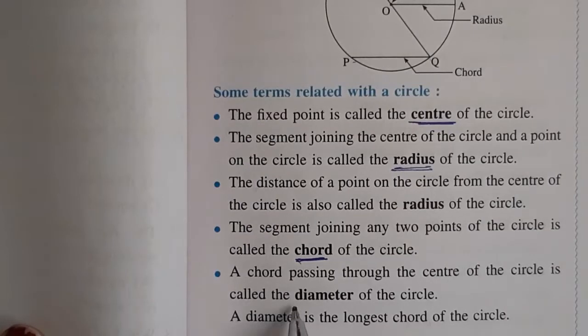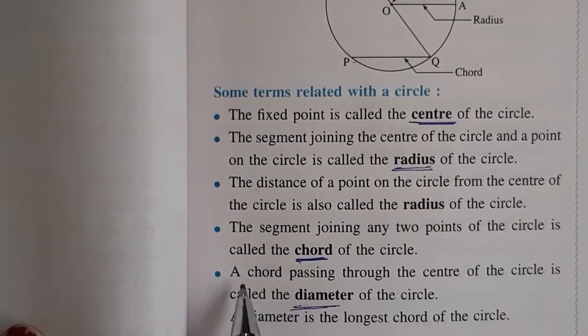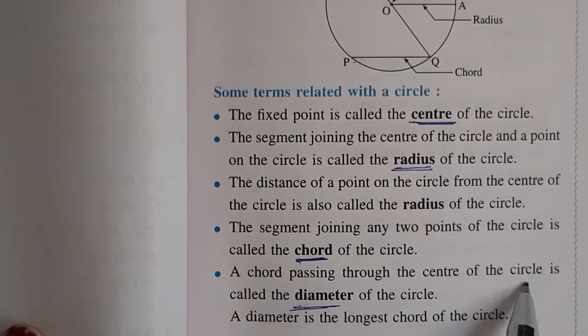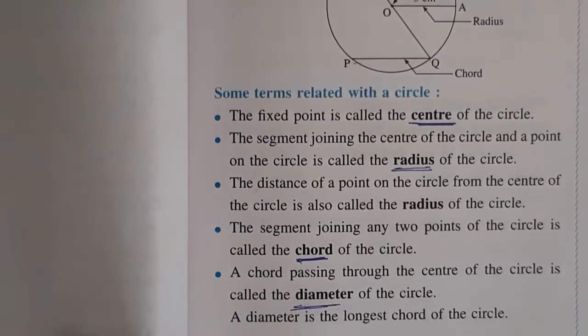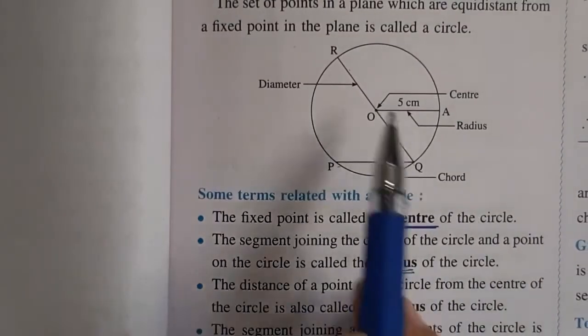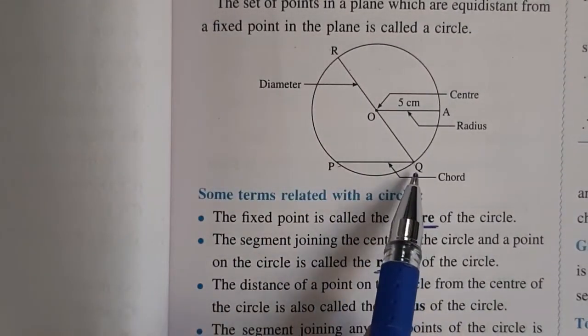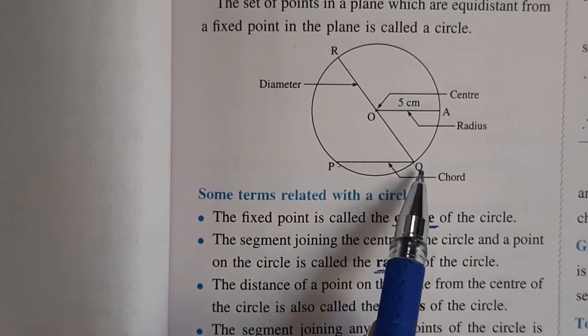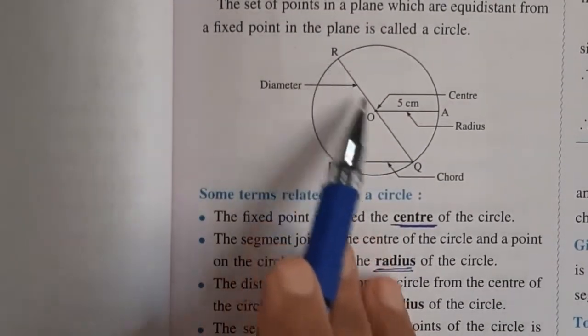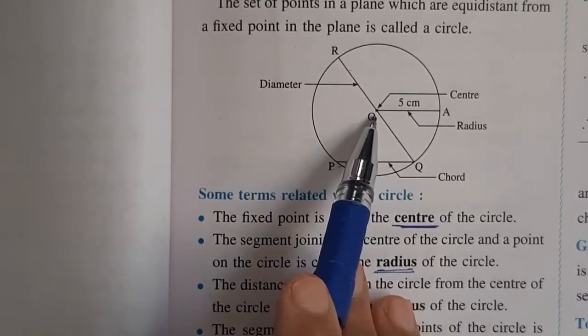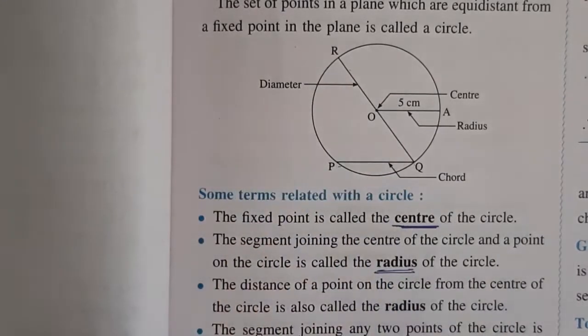Next concept is diameter of the circle. The chord passing through the center of the circle is called the diameter of the circle. A diameter is the longest chord of the circle. As I already told, in the diagram RQ is the longest chord of the circle, or we can say that RQ is a diameter of the circle. This chord RQ is passing through the center of the circle, so it is called a diameter of the circle.